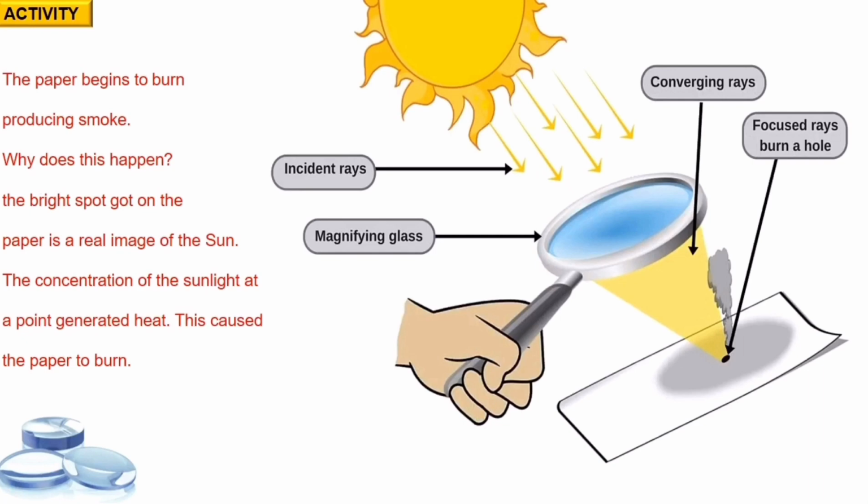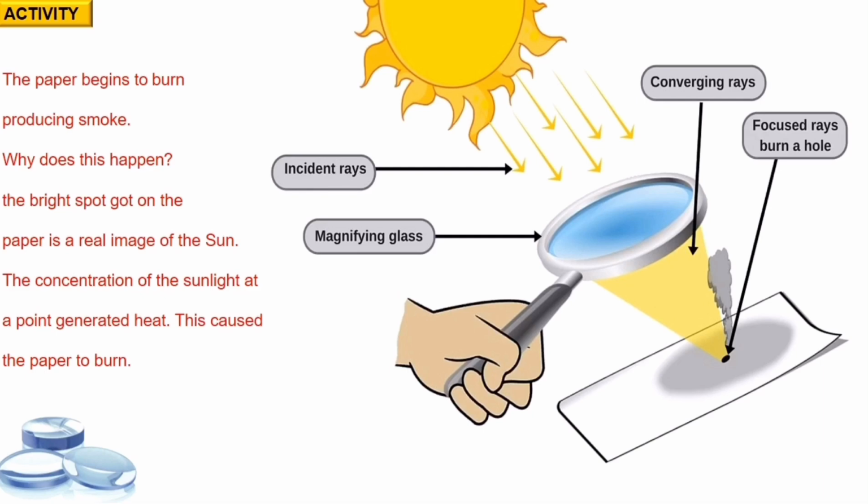Hold a convex lens in your hand, directed towards the sun. Focus the light from the sun on a sheet of paper. Obtain a sharp image of the sun on the paper. Hold the paper and the lens in the same position for a while. Keep observing the paper. What happens? The paper begins to burn, producing some smoke. It may even catch fire after a while.